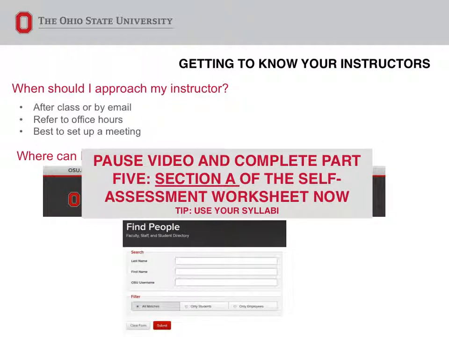Now take a moment to complete Section A of Part 5 of the Self-Assessment and Goal Planning Worksheet. We have broken down Part 5 into sections A, B, and C for your convenience. At this point, only complete Section A.